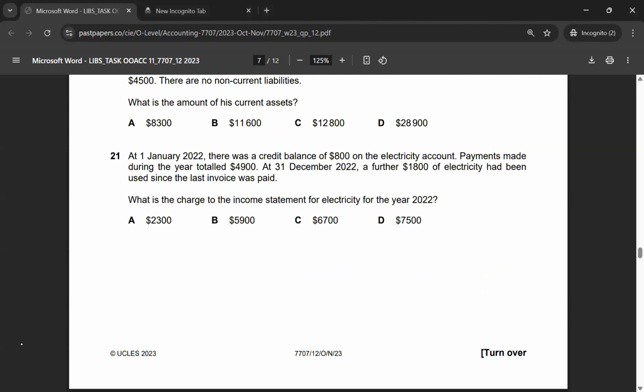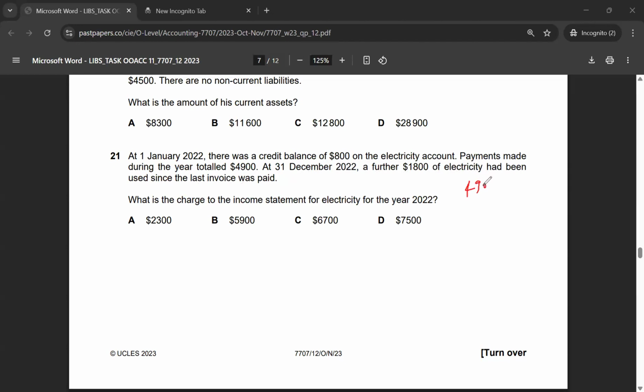Let's look at multiple choice 21. At 1st January 2022, there was a credit balance of $800 on electricity account. Payments made during the year total $4,900. At 31st December 2022, a further $1,800 of electricity had been used since the last invoice was paid. What is the charge to the income statement for electricity for the year 2022?